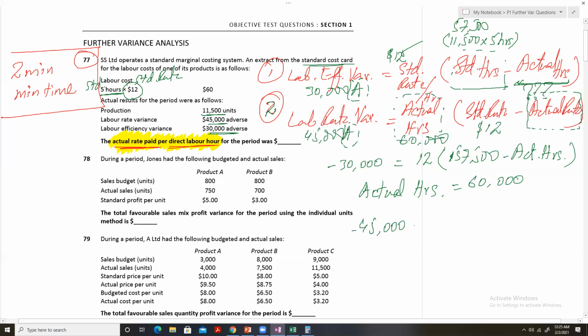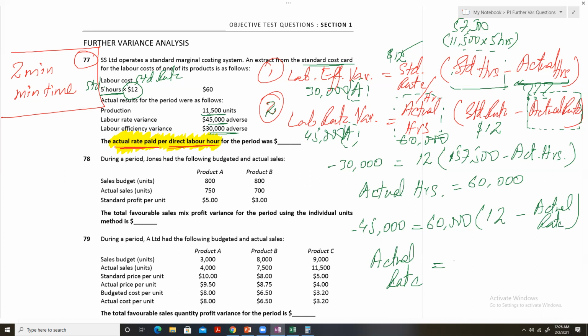Minus 45,000 equals actual hours, which are 60,000 as we calculated above, multiplied by the standard rate of $12 minus the actual rate. You simply need to solve this equation to get the actual rate. What is your answer from solving this equation?